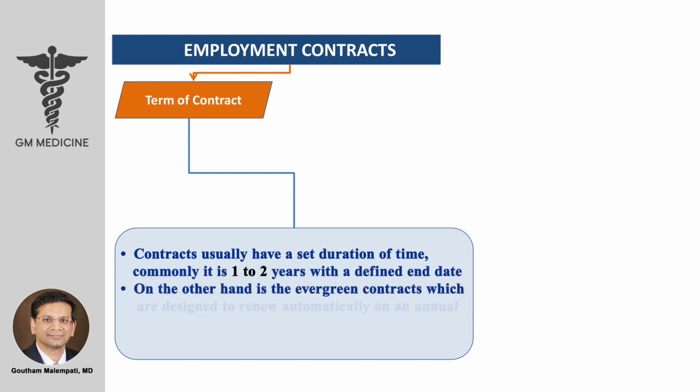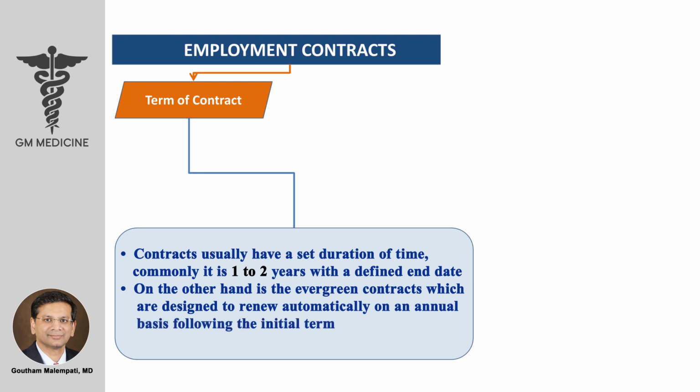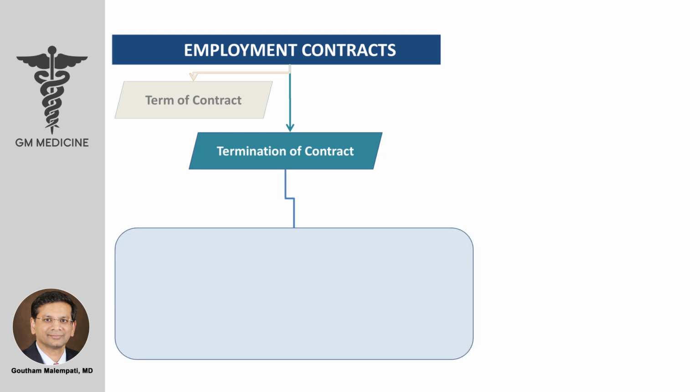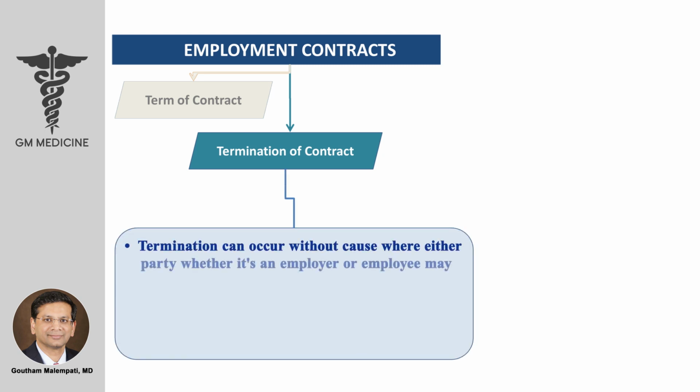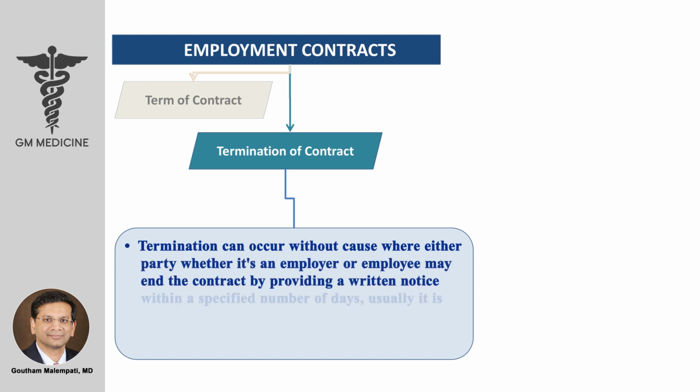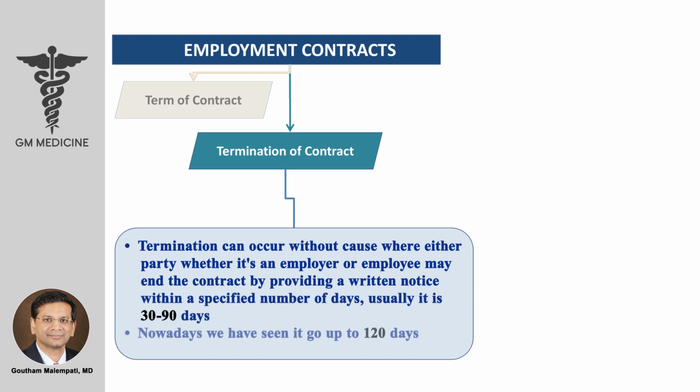On the other hand is the evergreen contracts, which are designed to renew automatically on an annual basis following the initial term. Termination of contract. Termination can occur without cause where either party, whether it's an employer or employee, may end the contract by providing a written notice within a specified number of days. Usually it is 30 to 90 days. Nowadays we have seen it go up to 120 days.